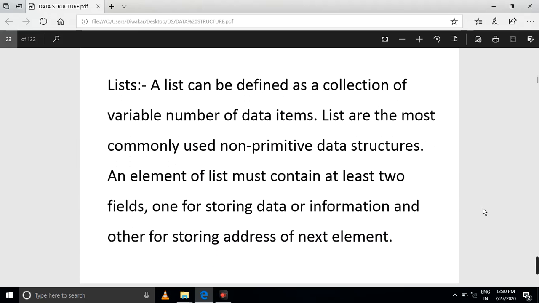A list can be defined as a collection of a variable number of data items. Lists are the most commonly used non-primitive data structures. An element of a list must contain at least two fields, one for storing data or information and the other for storing the address of the next element.